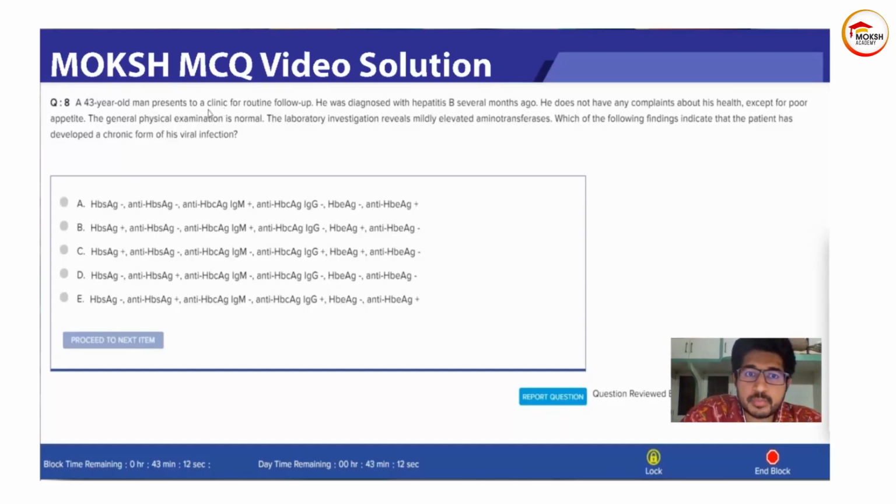A 43-year-old man presents to the clinic for a routine follow-up. He was diagnosed with hepatitis B several months ago. He does not have any complaints about his health except for poor appetite. The general physical examination is normal. The laboratory investigation reveals mildly elevated aminotransferases. Which of the following findings indicate the patient has developed a chronic form of his viral infection?